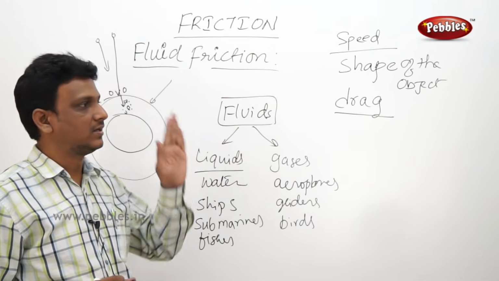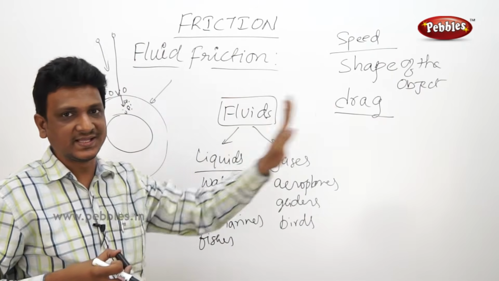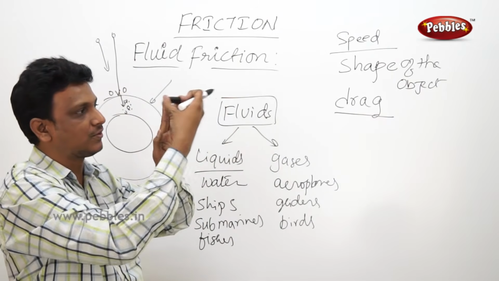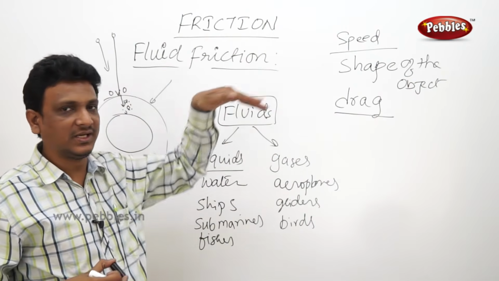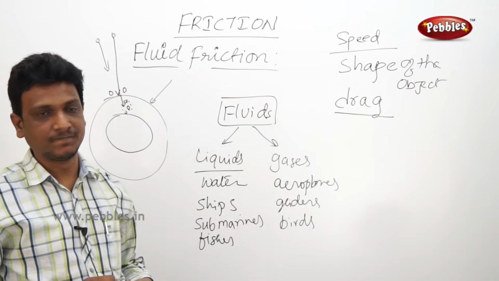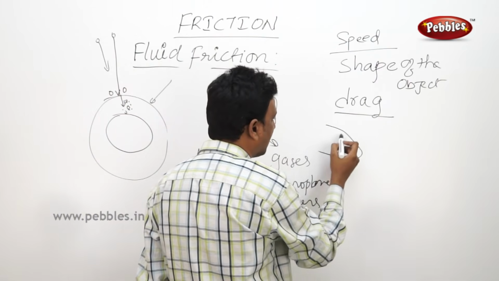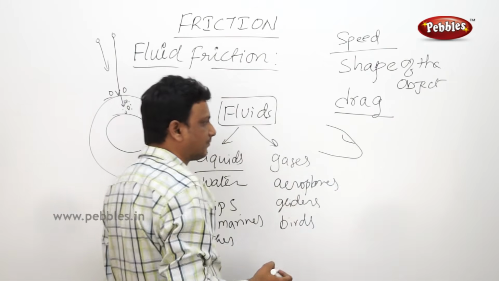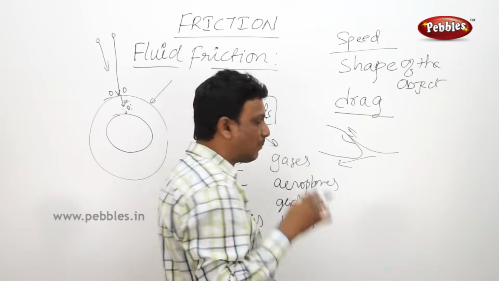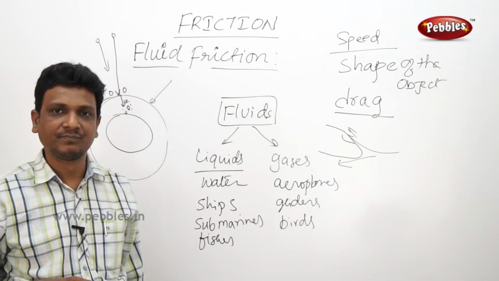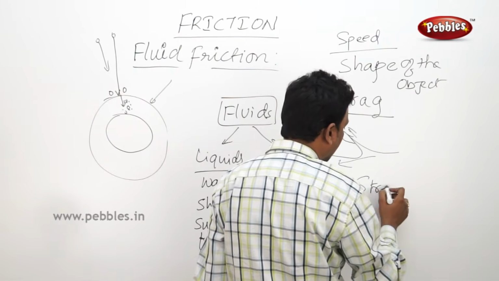Right? Say here, if the object is having a flat front like this, it is moving in the air, it will have more surface coming in contact with the air, so there is more friction. But if it is having a sharp point, it will have less friction. That is the reason you see aeroplanes, they have this kind of snout. So the air passes like this. The pointed head will cut the air. The friction is less. This kind of shaping is called streamlined.